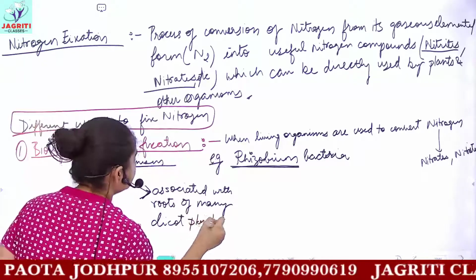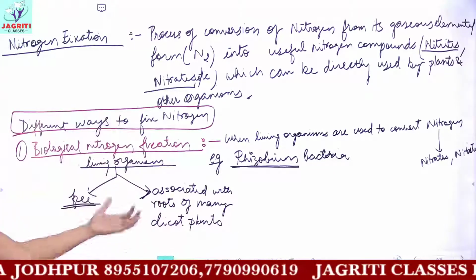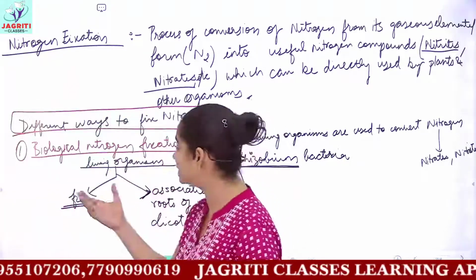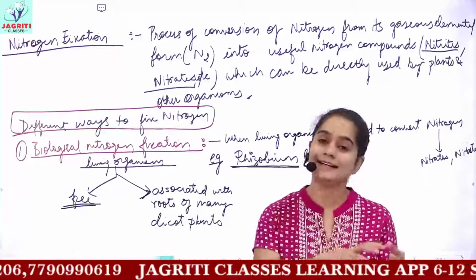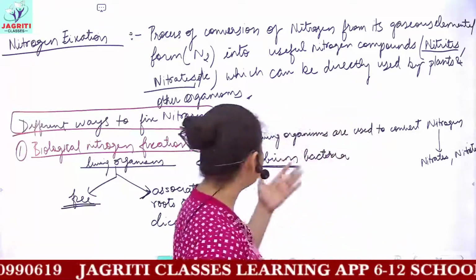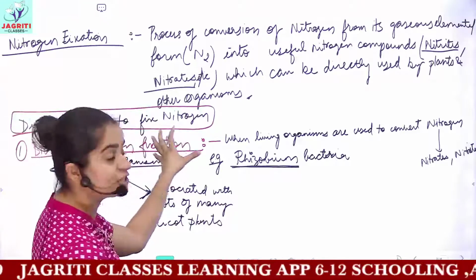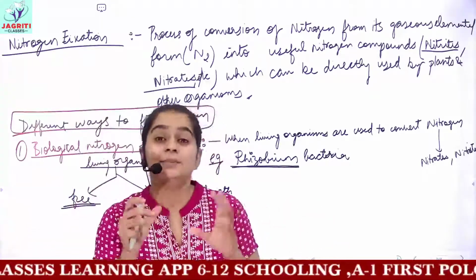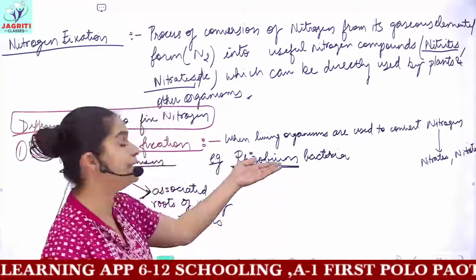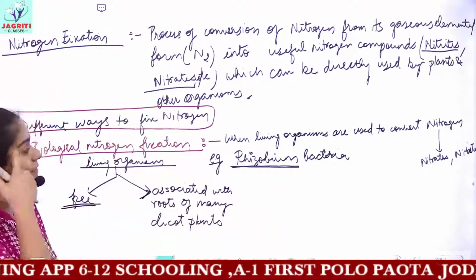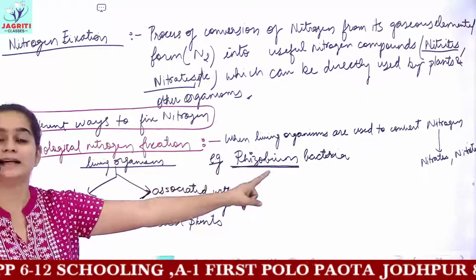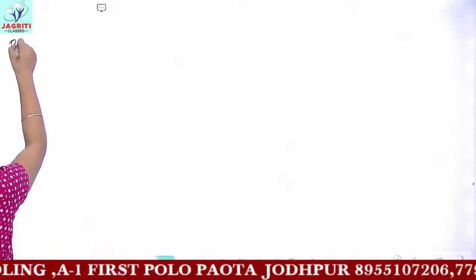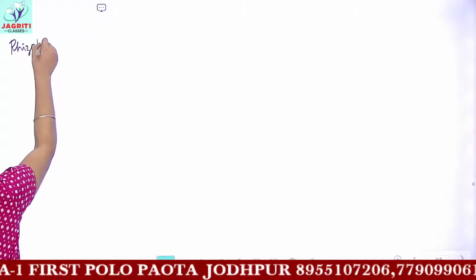Rhizobium is a bacteria, and generally nitrogen fixation occurs in a certain category, that is leguminous plants, because in leguminous plants you have these Rhizobium bacteria. So let's study how these Rhizobium bacteria are able to fix nitrogen. What we have is Rhizobium bacteria.